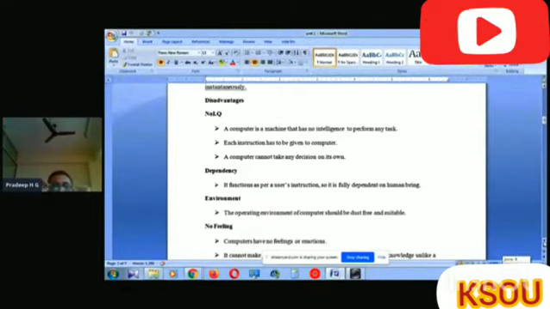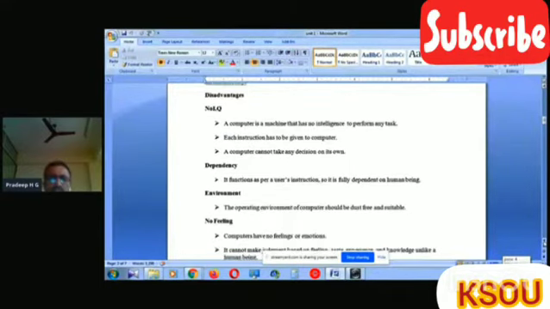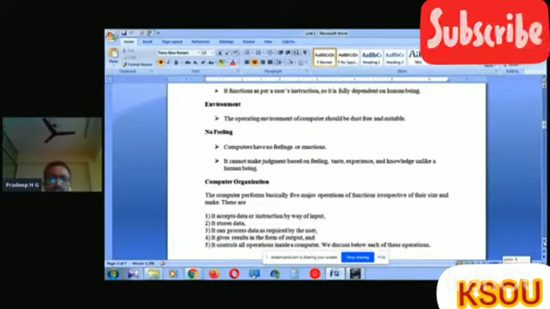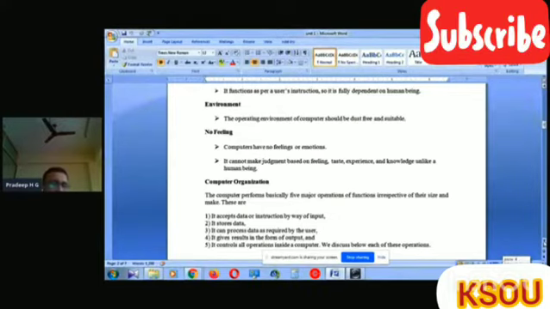Then environment. The operating environment of a computer should be dust free and suitable. It is not possible to use a computer in normal conditions. Then no feeling. Computers have no feelings or emotions. It does not feel about you like a common man or a human.